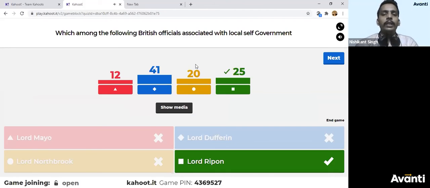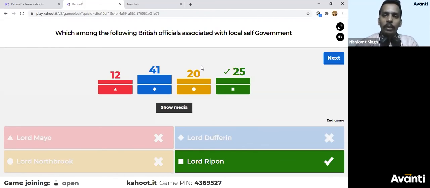Basically, what happened during this time, Indians had got this chance of participating in the parliament, right? So only certain seats were reserved, that too in the subordinate house.